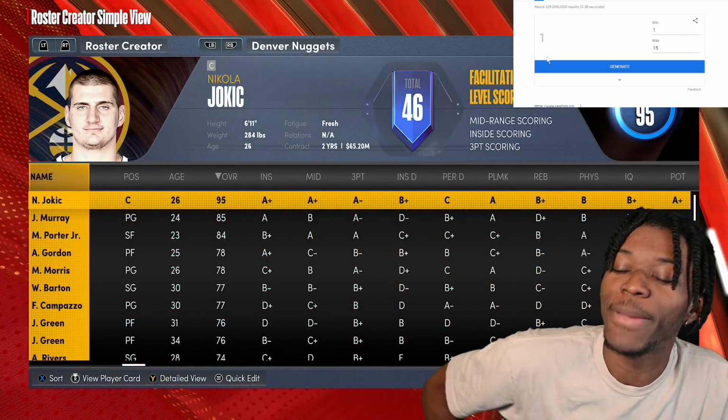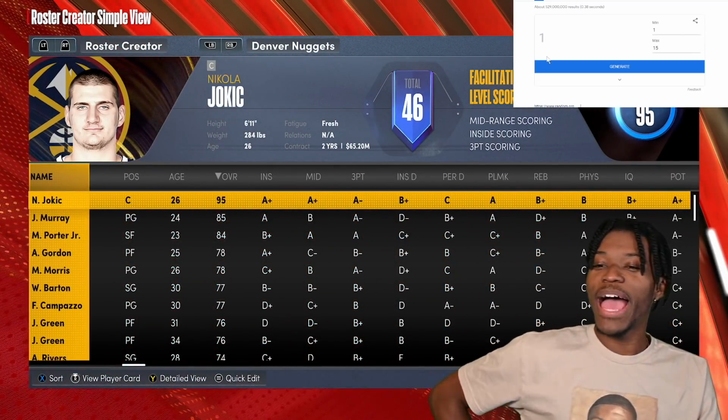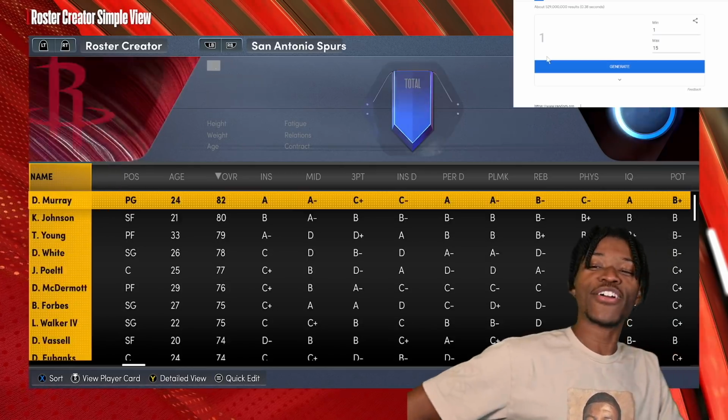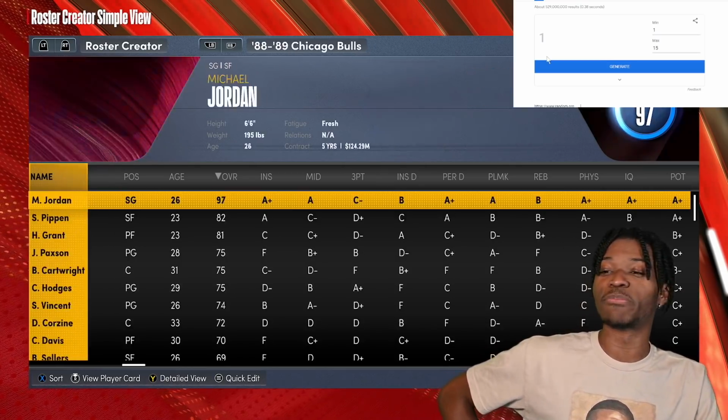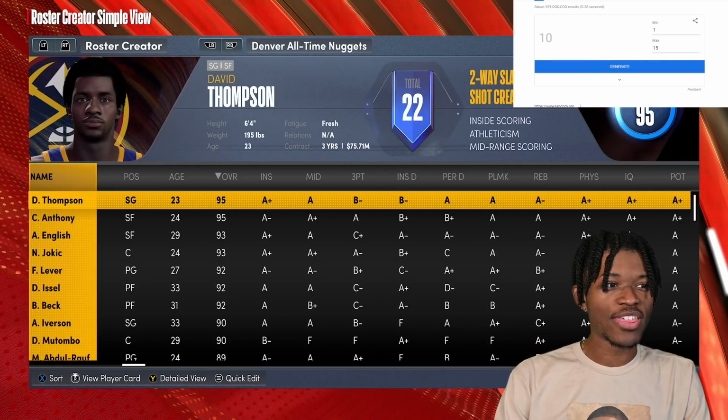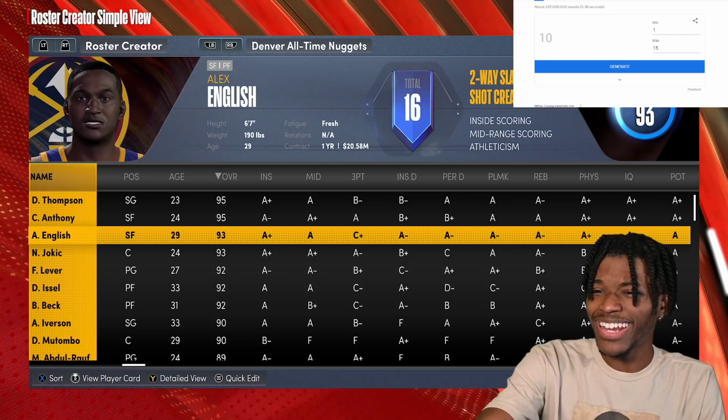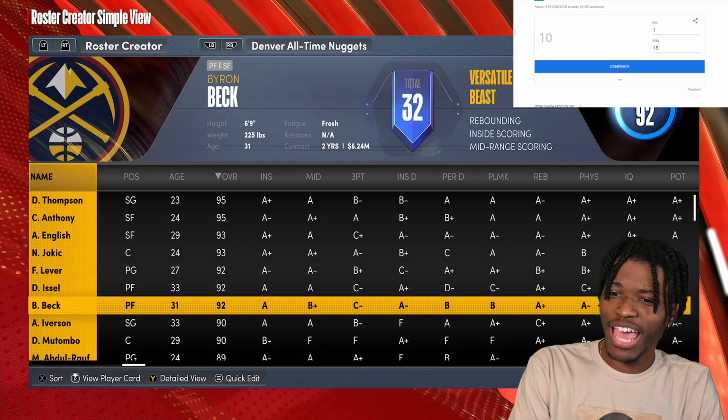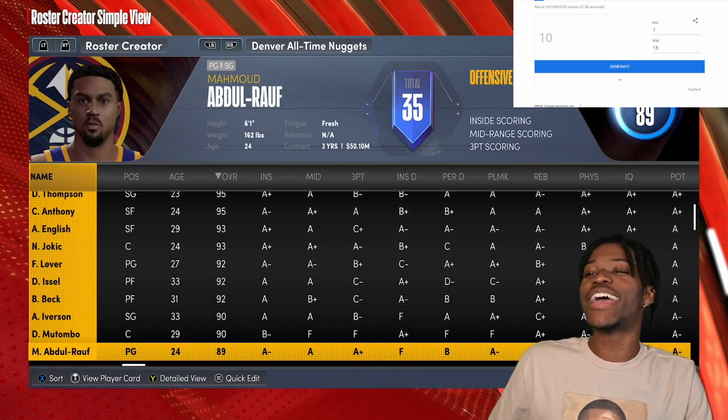Now the Nuggets have like Melo. They have Alex English. They got some players that can help them. They definitely got some players that can help them. The Nuggets end up with 10. 1, 2, 3. They got a lot of 90s.